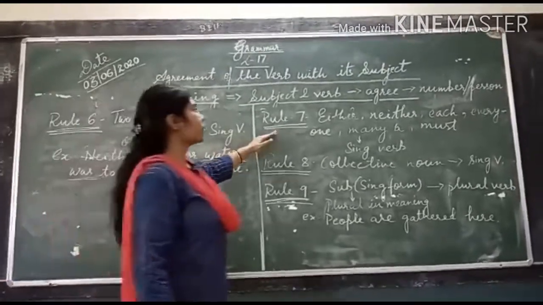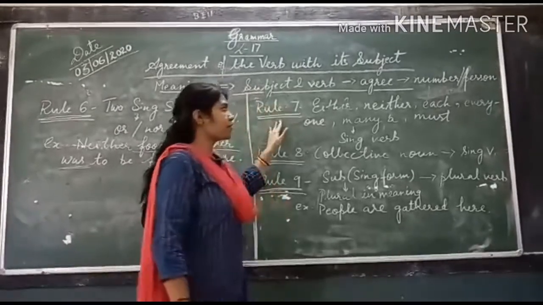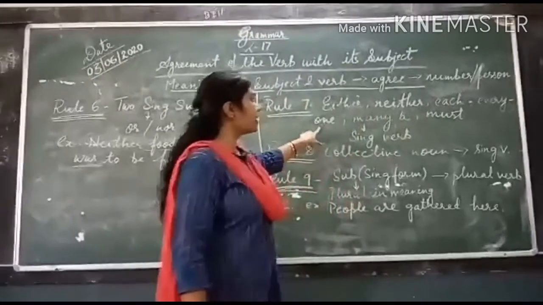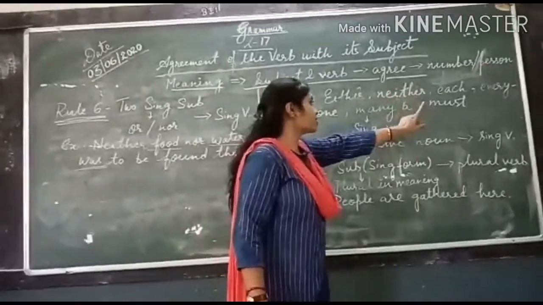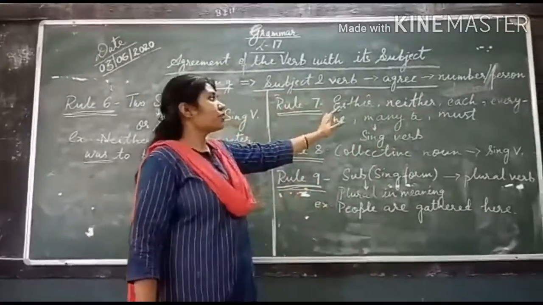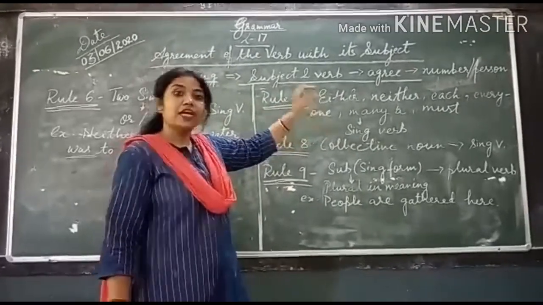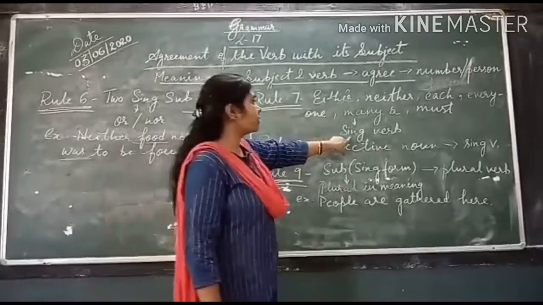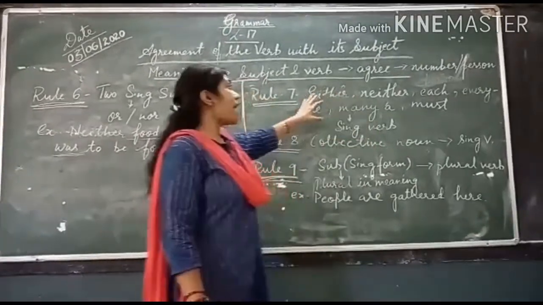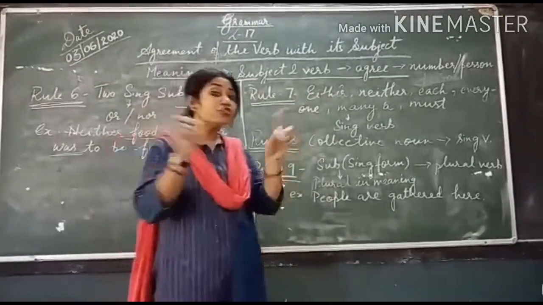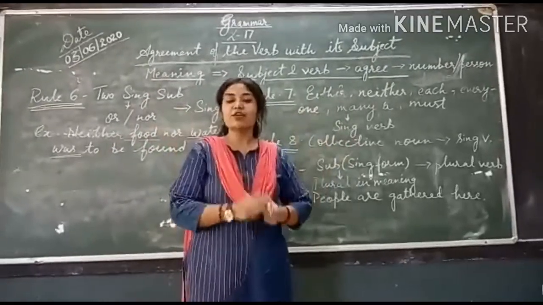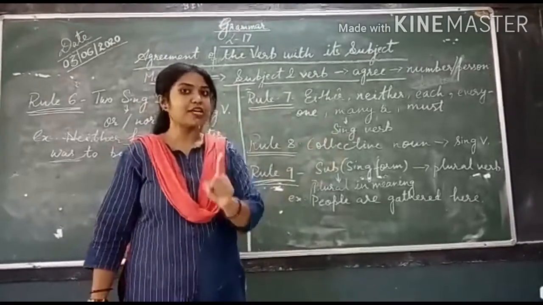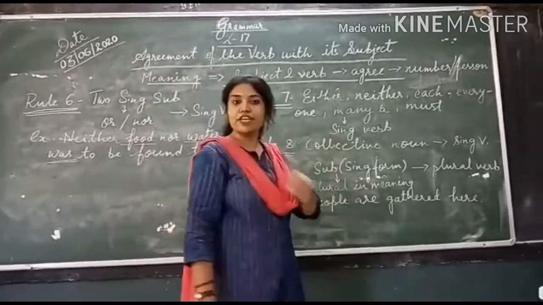Now coming to rule number 7. Rule number 7 is either, neither, each, everyone, many a, must. All these words, if they are joining two singular subjects, should always be followed with a singular verb, because these words are joining two separate subjects but as a whole they are giving only one idea. So we will consider it as a singular subject and that is why it should always be followed with the singular verb.